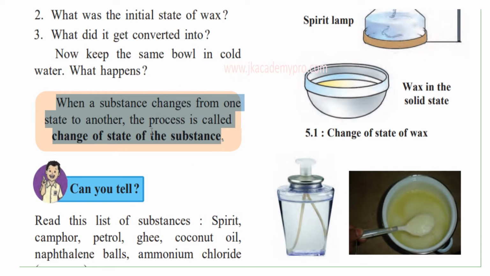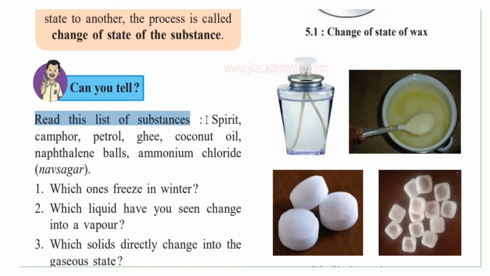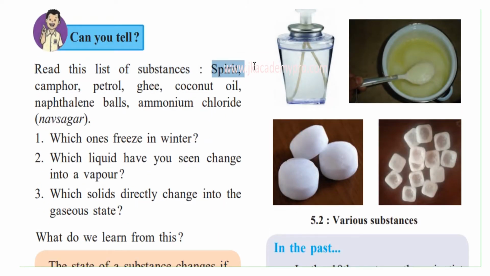So remember the statement, children. When a substance changes from one state to another, the process is called the change of state of substance. Now let's reflect on these questions. Can you tell? Read this list of substances: spirit, camphor, petrol, ghee, coconut oil, naphthalene balls, ammonium chloride, which in Hindi is called Navsagar.